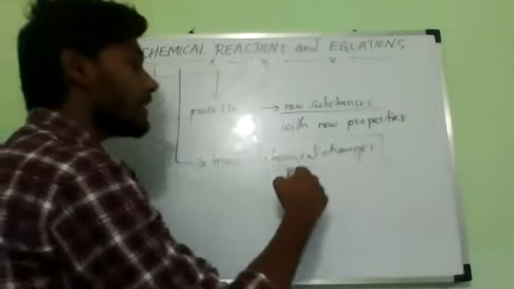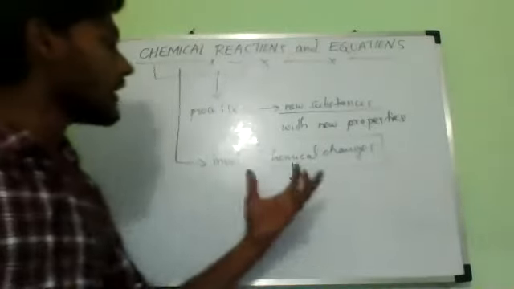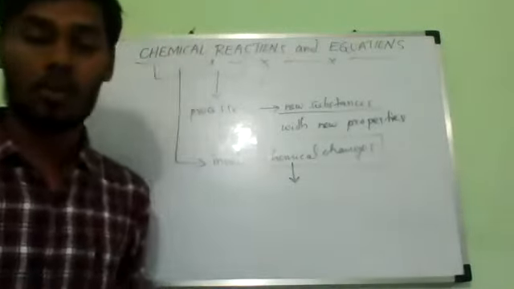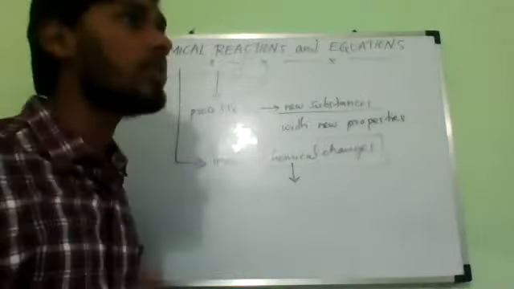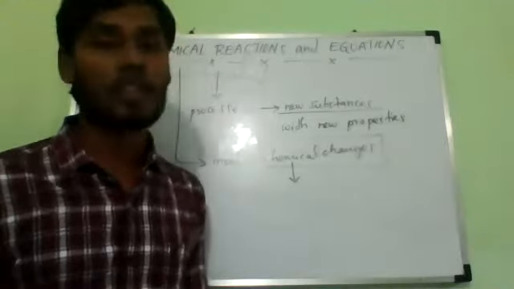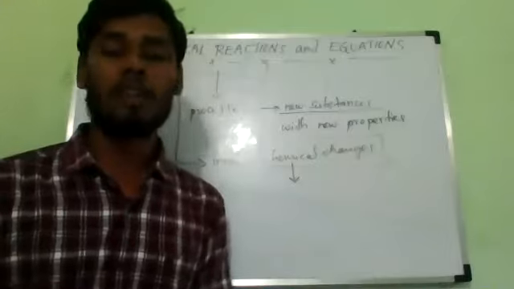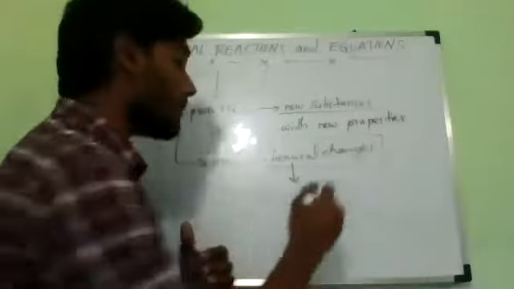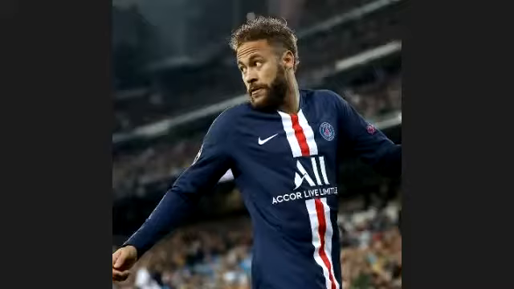So during a chemical change, what exactly is going to happen? How can we say it is a chemical change? They will give you some question and you will say whether it is a chemical change or physical change. If I say some example, you can define easily whether it is a physical change or chemical change. But what is exactly happening in these reactions? During these chemical changes, what is happening? Please answer.